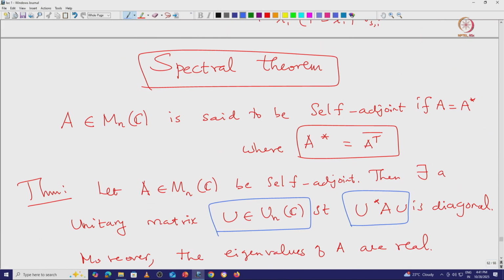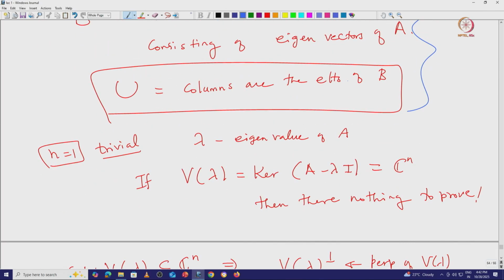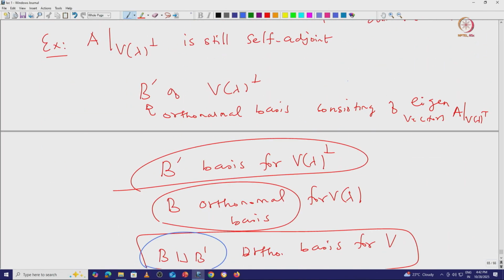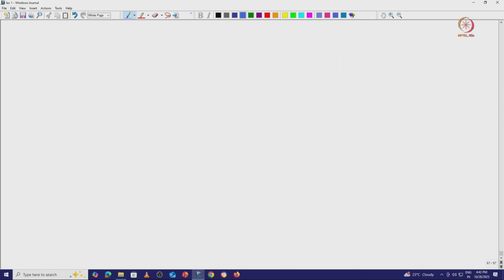And this theorem is very important. Maybe later, when we develop representation theory, I can tell you where we are using it. Okay. So, this is all I wanted to recall about linear algebra. So, let us get to representation theory.